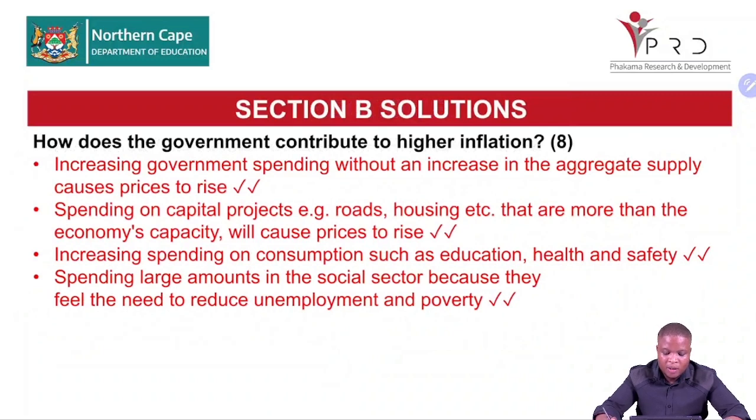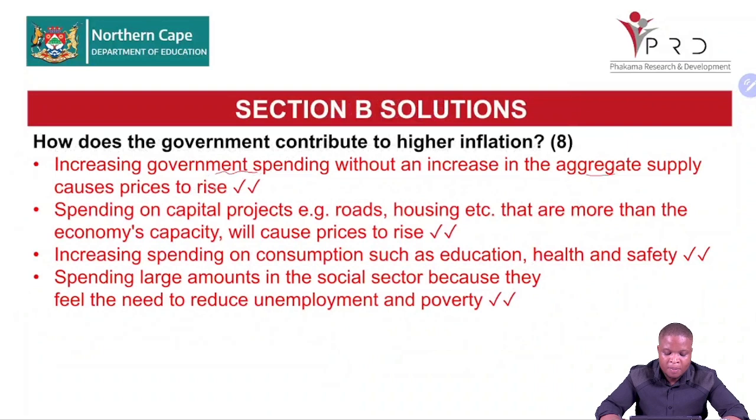Increasing government spending without an increase in aggregate supply causes prices to rise. So when government spends, there's more money in circulation. And if there's no supply, it means that there's too much money chasing few goods. Then prices are going to increase.